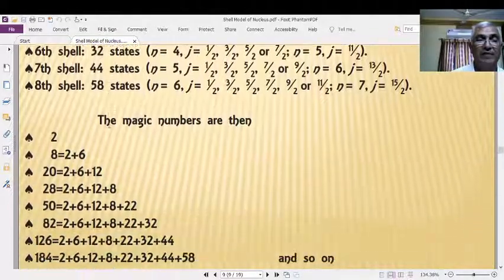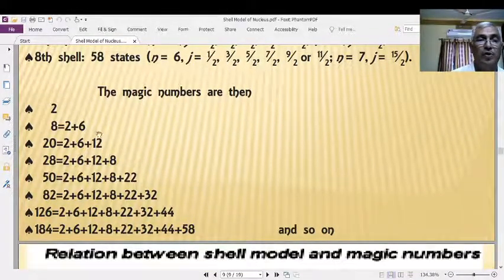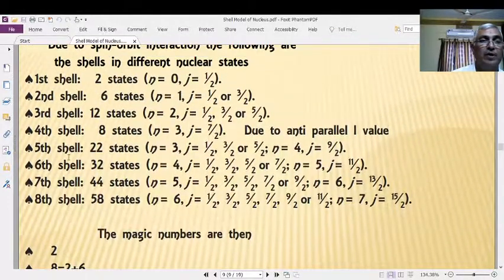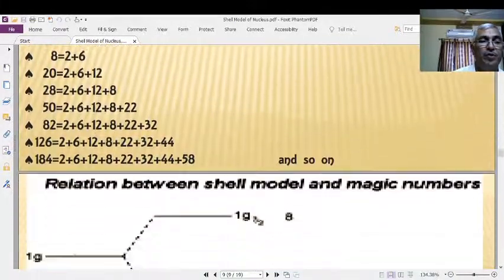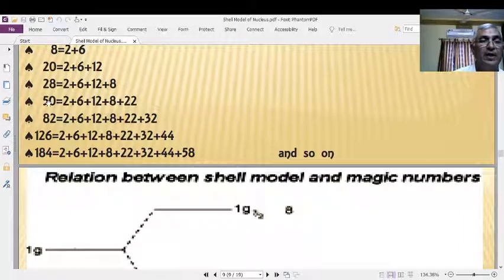Likewise, that is how shells are formed. Now, you will get the total magic numbers. First one, 2. Second one, 2 plus 6, you will get magic number 8. Third one, 2 plus 6 plus 12, you will get 20. Next, 2 plus 6 plus 12 plus 8, 28. Next, 2 plus 6 plus 12 plus 8 plus 22, you will get 50. Then 2 plus 6 plus 12 plus 8 plus 22 plus 32, you will get magic number 82.